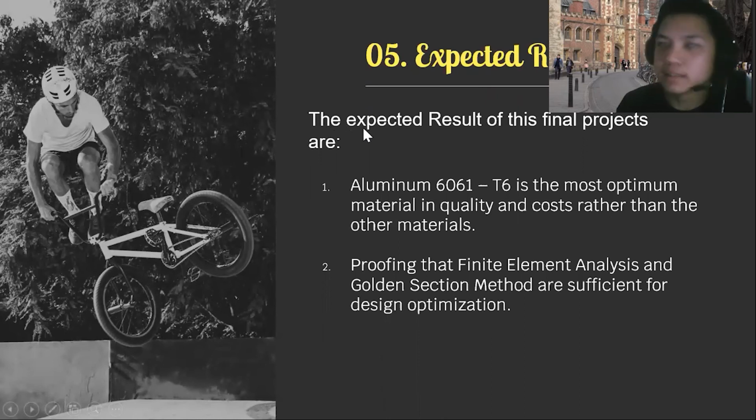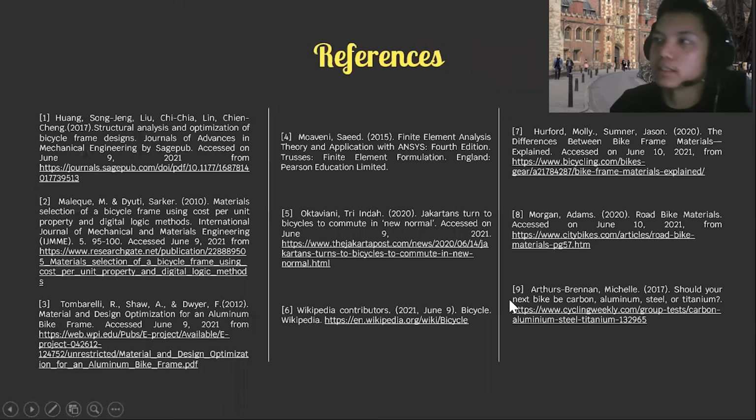The next one is the expected results. The expected results of this final project are, first, that aluminum 6061 T6 is the most optimal material in quality and cost compared to the other materials. The second is proving that finite element analysis and golden section methods are sufficient for design optimization. The last thing that we're going to talk about is the references. There are 9 references from different journals and articles.